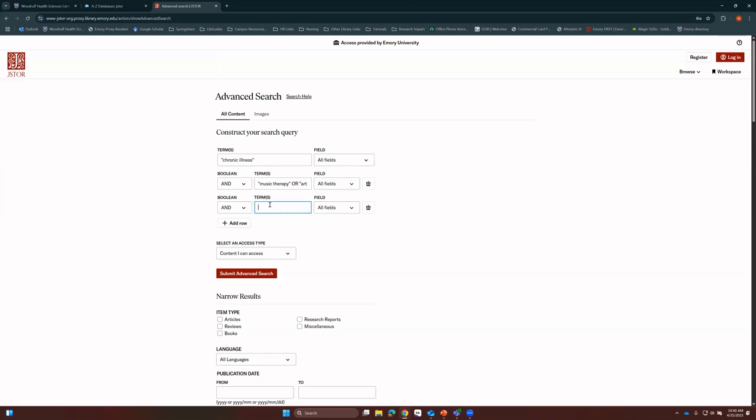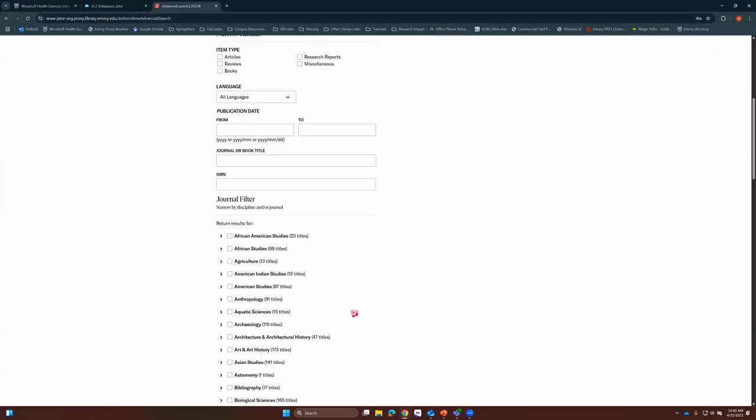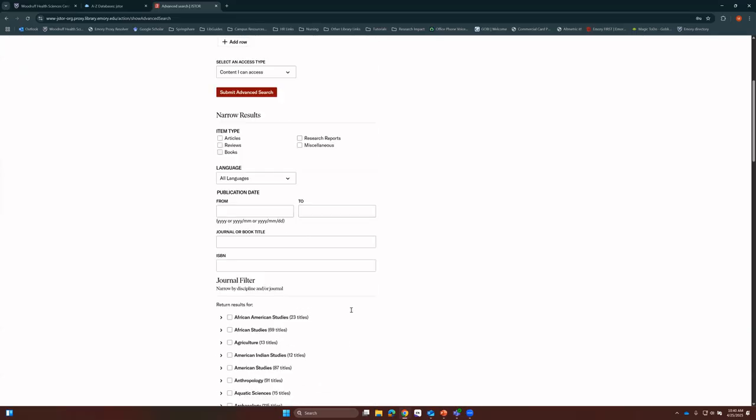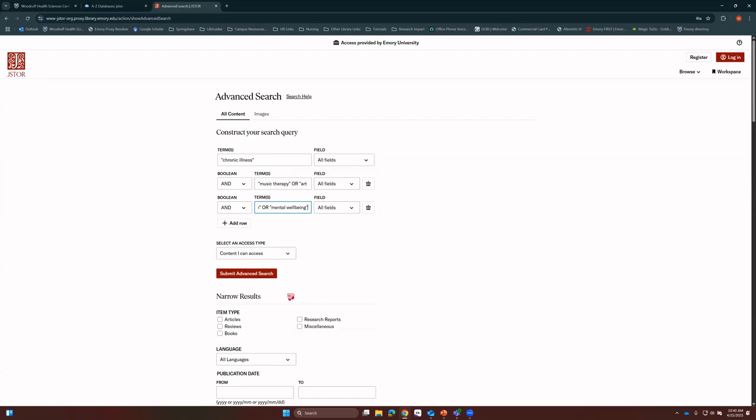And then we can further refine our search by adding another term. So we're looking at the impacts on mental health. So let's put in mental health. And again, I'm going to use quotations here. We can also do something like mental well-being because different articles call mental health different things. So it's important to do that beforehand. You can filter before searching, but I like to search first and then filter later.